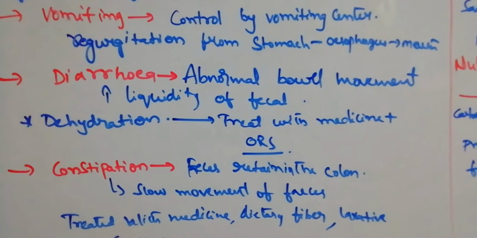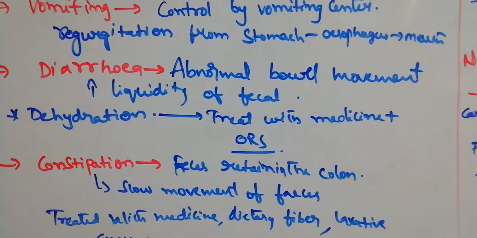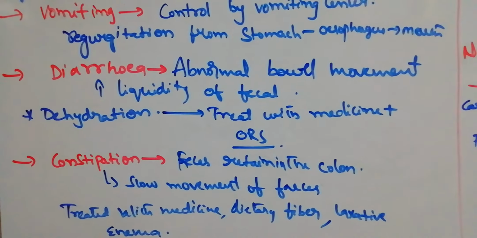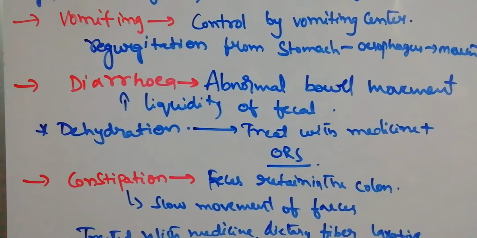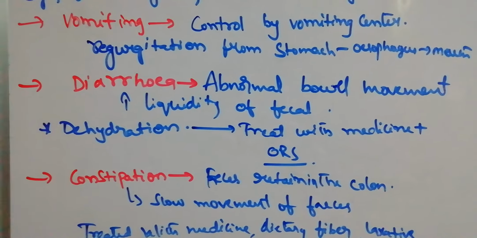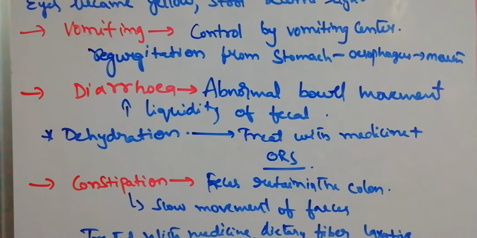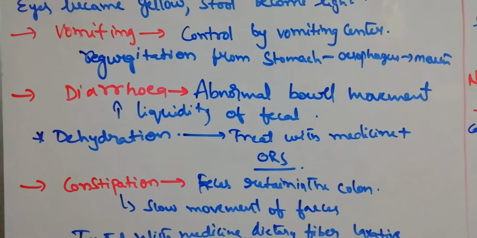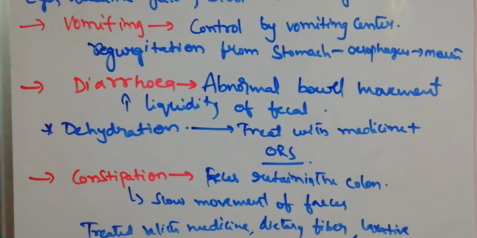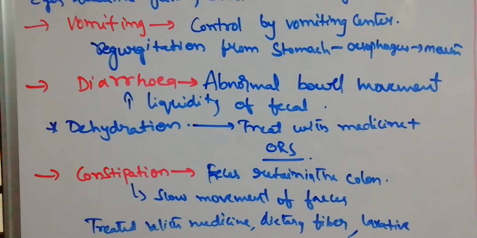Next, come to diarrhea. Abnormal bowel movements. That means bowels are moving abnormally, more often. And here absorption of food will not take place through the liquid. More amount of fecal matter will be excreted. So more amount of water is lost through this fecal matter. So then what happens? Dehydration will take place.